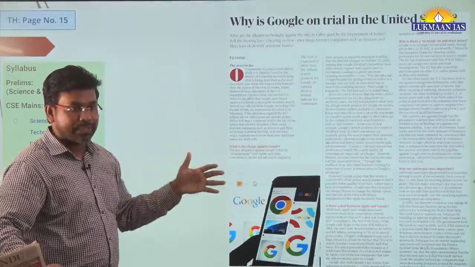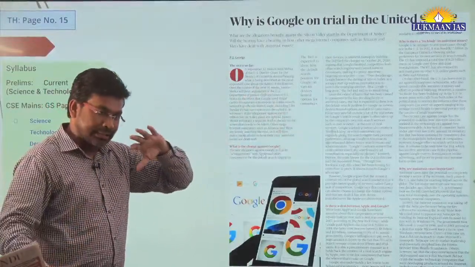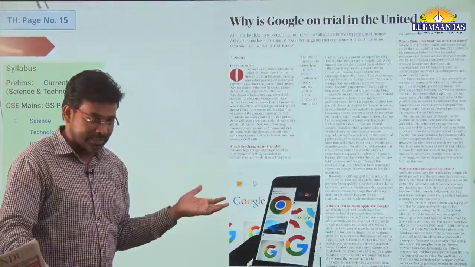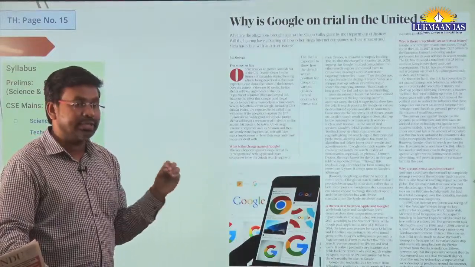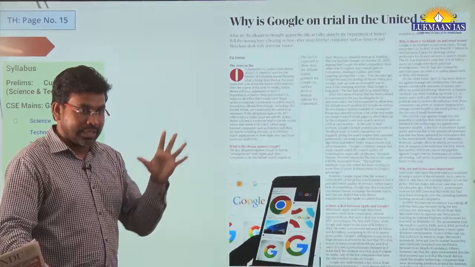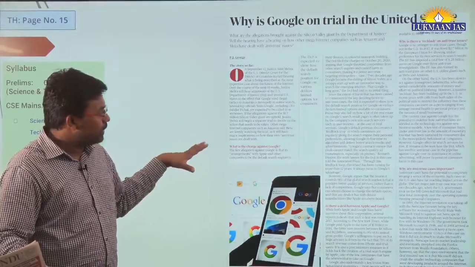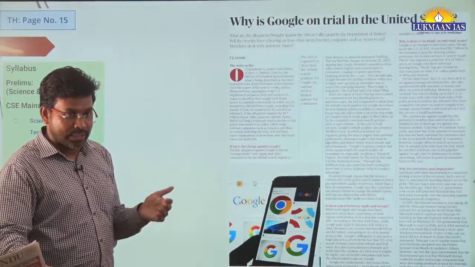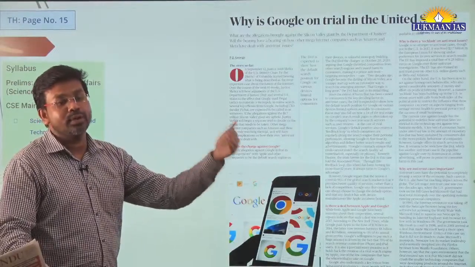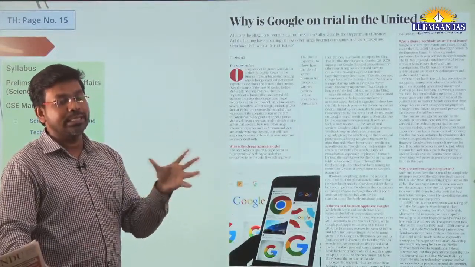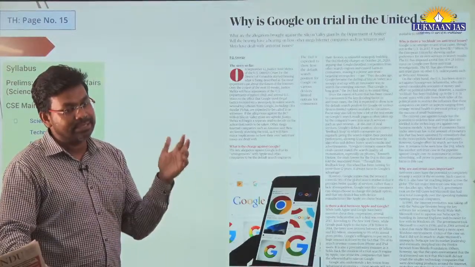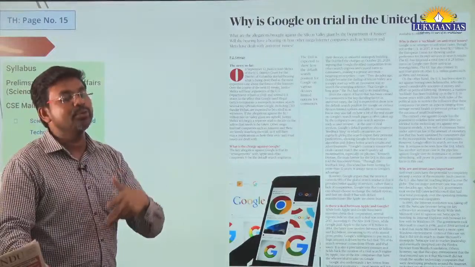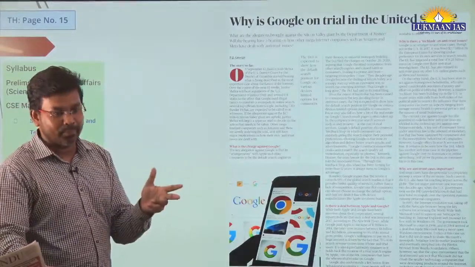Why? Because Apple is a very big company manufacturing devices, and they are competitive enough that they can also create a search engine for themselves. If they create a search engine, Google will be wiped out. So Google is making payments to Apple so that Apple does not create it on its own. And people who purchase Apple devices use Google, so it benefits both of them.